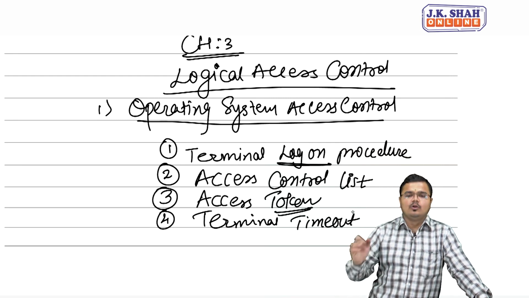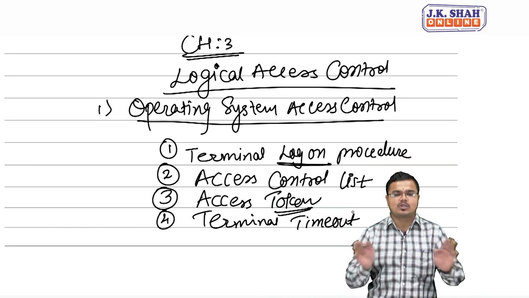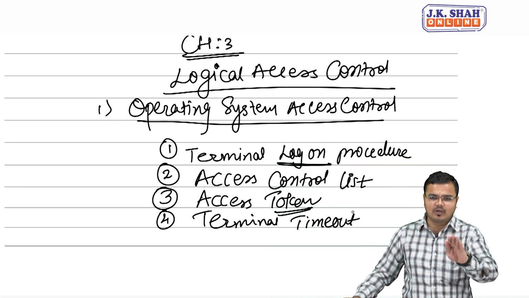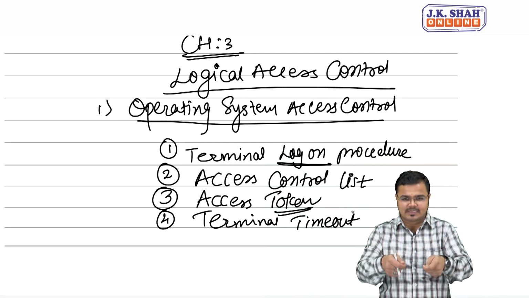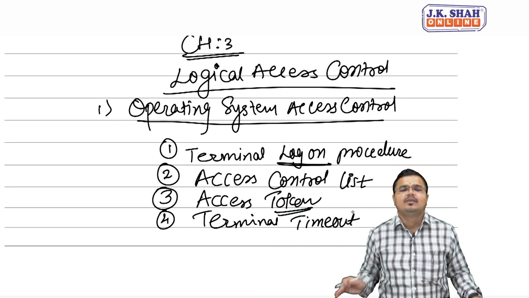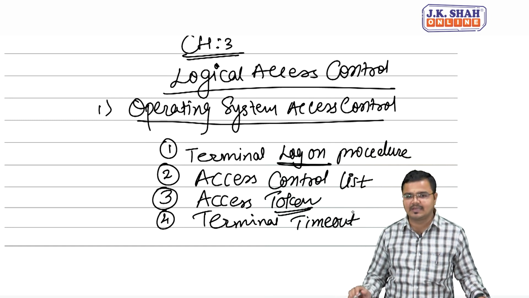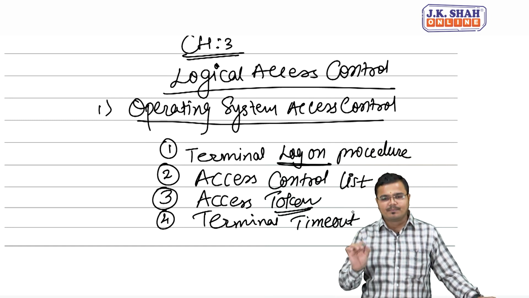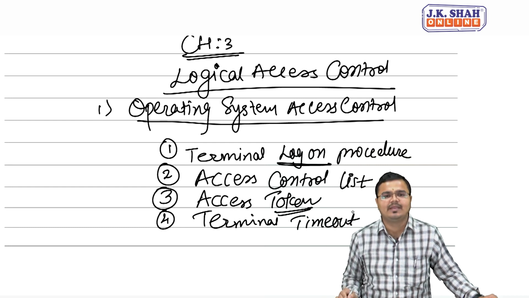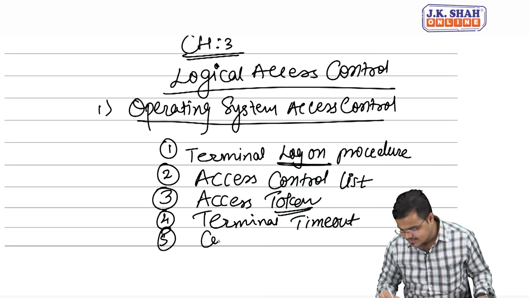In order not to disclose the data to others in my absence, the system will automatically log out. It means if I use that system again, I need to authenticate myself one more time before using that operating system, and that's called terminal timeout. We can also say that the person will be automatically logged off after several minutes of remaining inactive. Then we have one more thing called connection timeout.